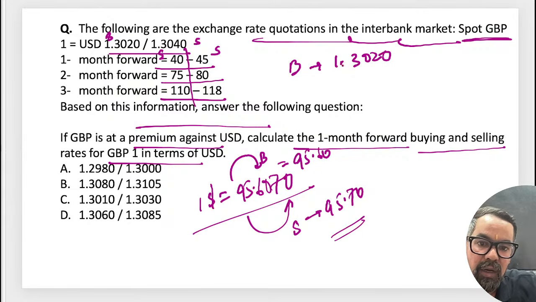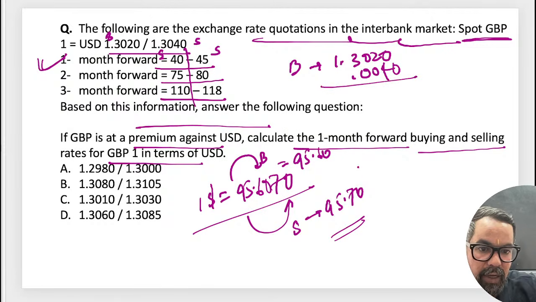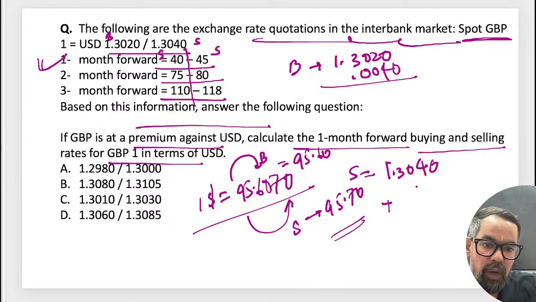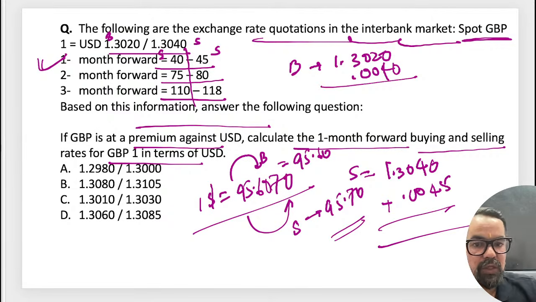And the margin 1 month later is 40 paise, so if you add 40 paise, that is 0.0040. So this will be the buy rate, and the sell rate will be 1.3040 plus 0.0045. So this will be your answer for this one.